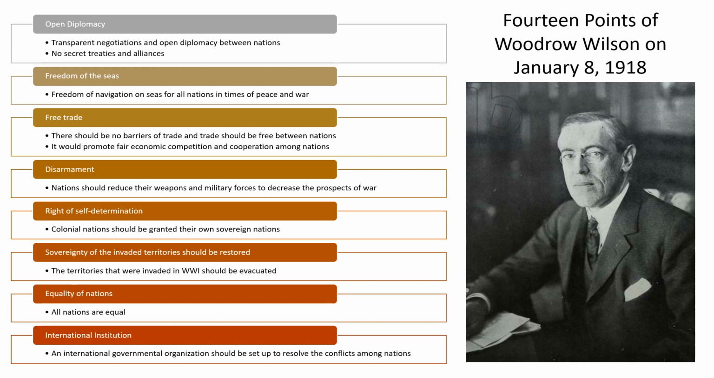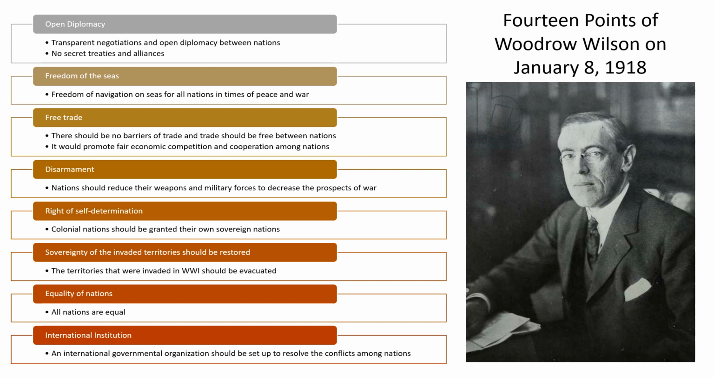Then, right of self-determination. Colonial nations should be granted their own sovereign nations. Woodrow Wilson was a proponent of decolonization. He did not like colonization, and he believed that all the nations in the world should be granted the right of self-determination, and all the nations should be given their own sovereign states, and there should be a wave of decolonization in the world.